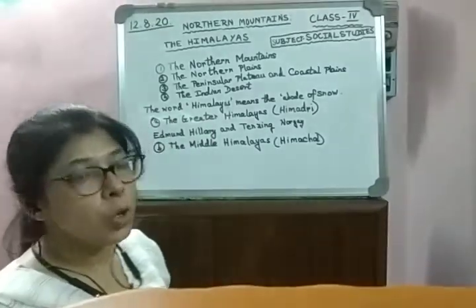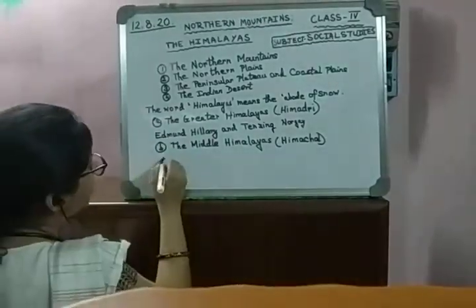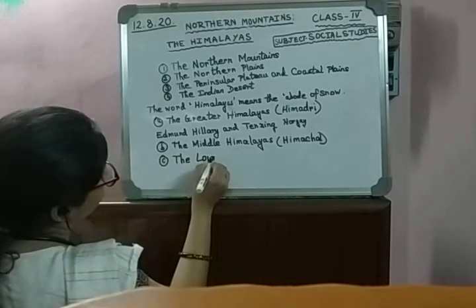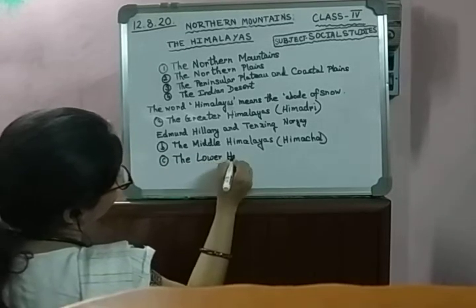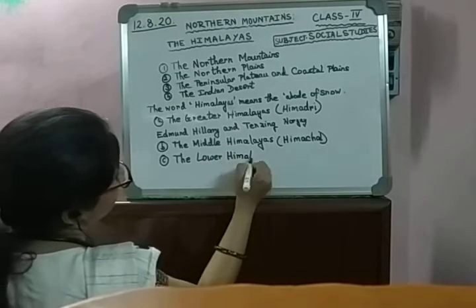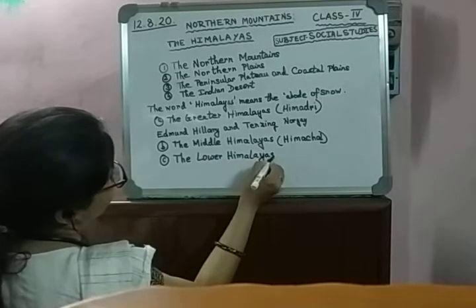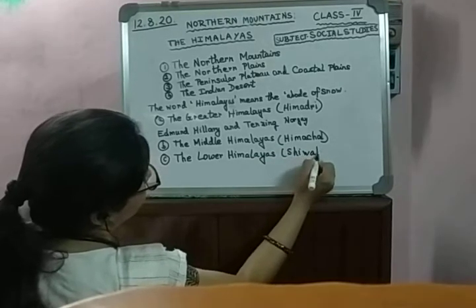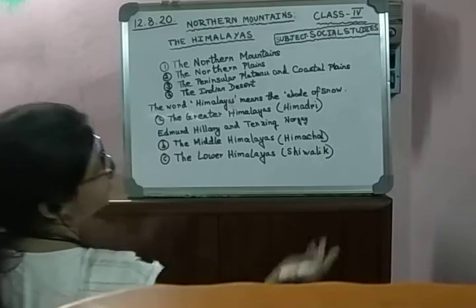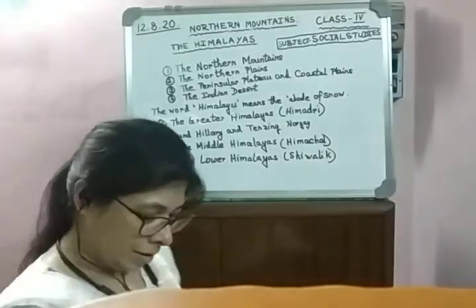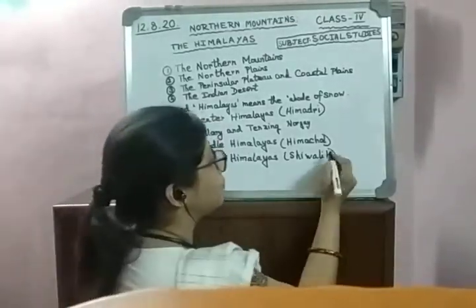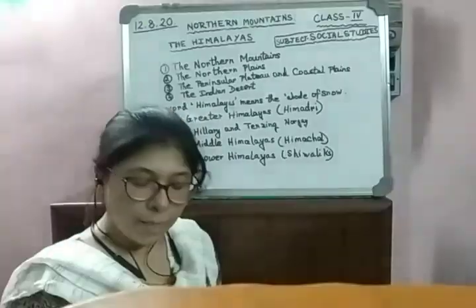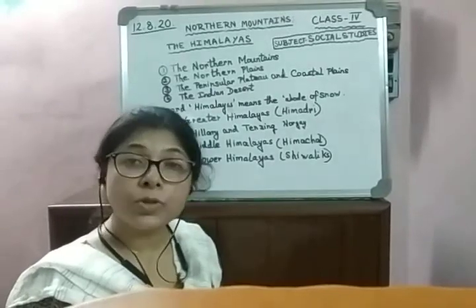Then we come to the Lower Himalayas or the Shivaliks. The Lower Himalayas is also known as the southernmost Himalayas.